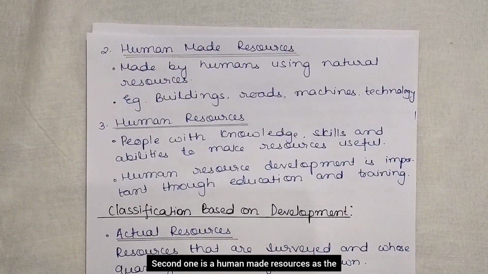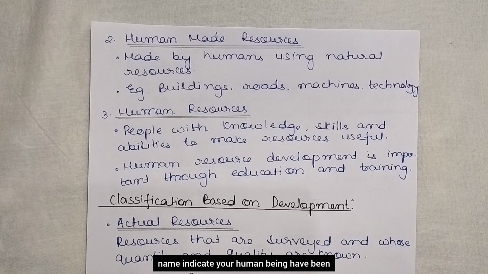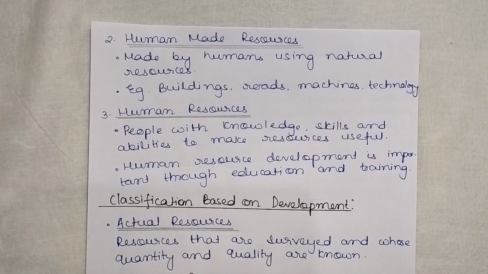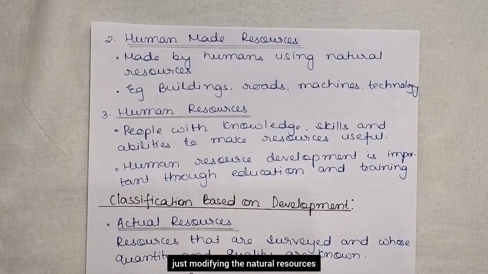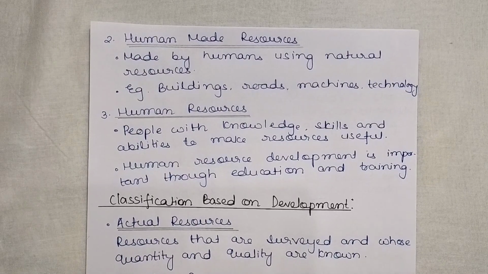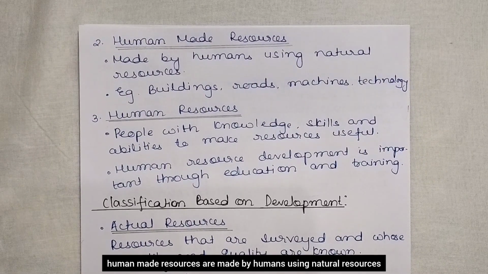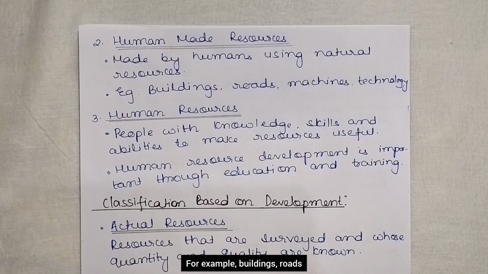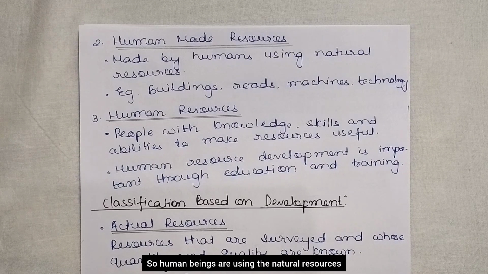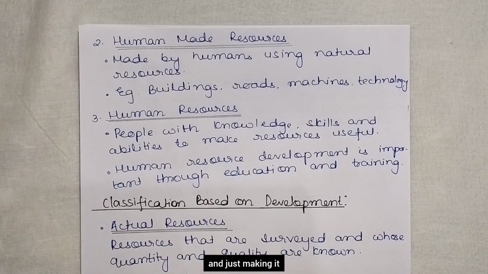Second one is the human-made resources. As the name indicates, here human beings have been modifying the natural resources. Human-made resources are made by humans using natural resources. For example, buildings, roads, machines and technology. So human beings are using the natural resources and making them useful, like the buildings and the roads, right? They are using the natural resources.